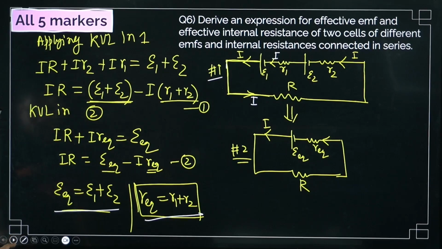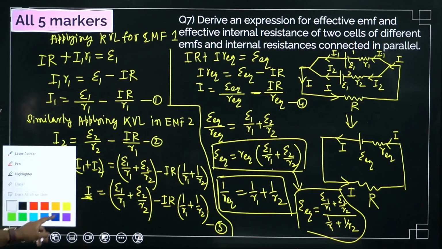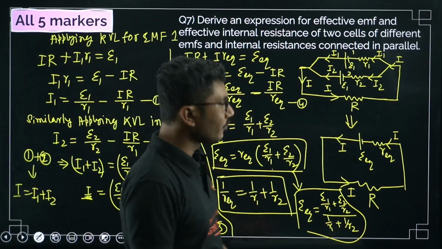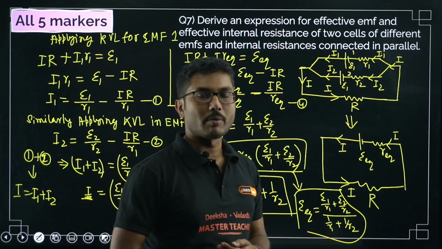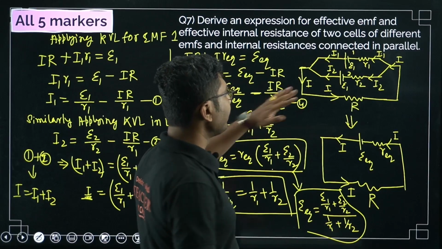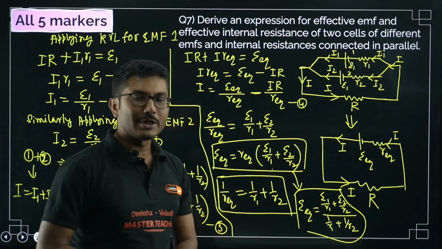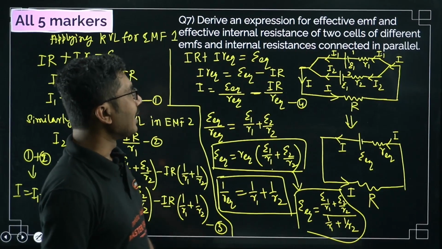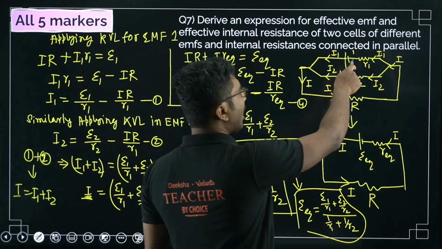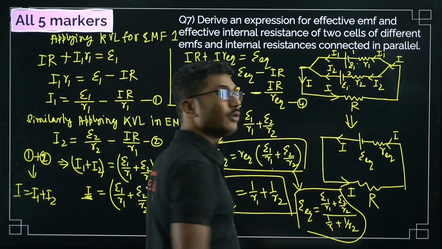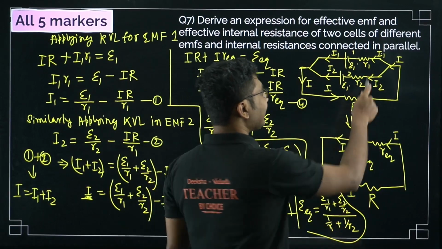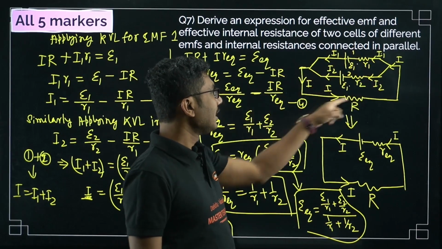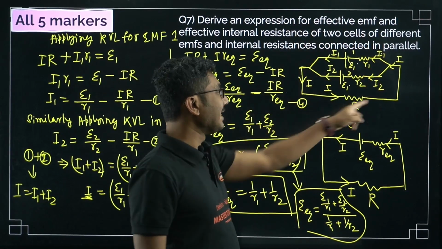Now same thing we are doing in the next question as well, but in this question we are doing it for cells in parallel, which is also a very common question. Almost every alternate year this question comes, but if you see this question, be slightly cautious. You have to practice it at least 3 to 4 times to get the hang of this derivation. So here we have two EMFs, epsilon 1 and epsilon 2, connected in parallel, and their internal resistances R1 and R2.